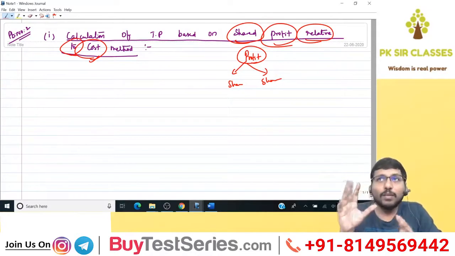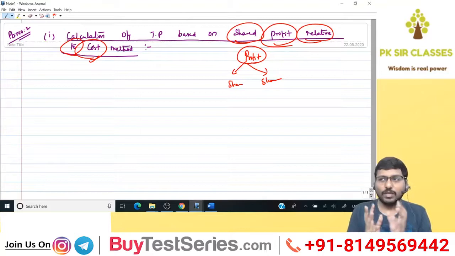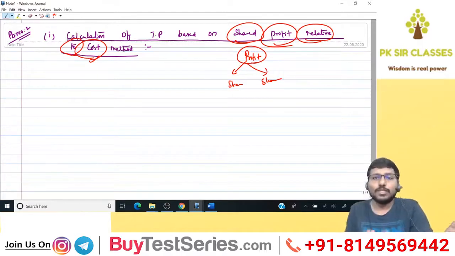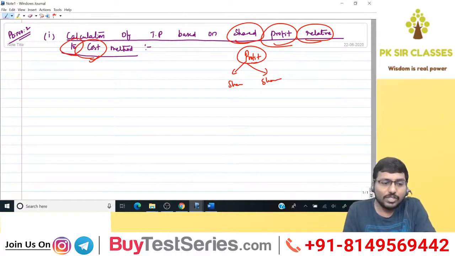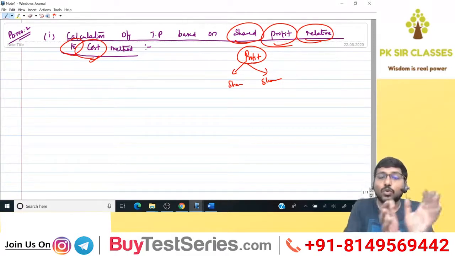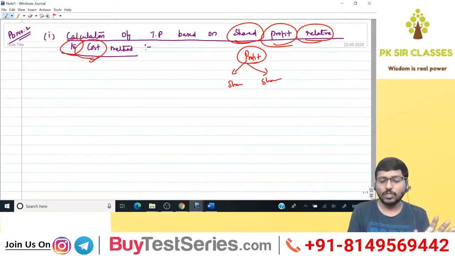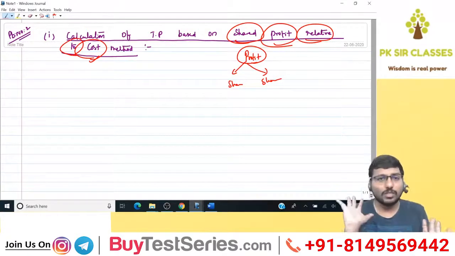First I have to calculate profit for the company as a whole. Then once I get the profit, this much of share will go to the supply division based on his cost out of the total cost. How much the cost of one division is in proportion to the total cost, that much profit will go to that particular division. Therefore, finally, cost plus that share of profit will give you transfer price. Are you able to understand?